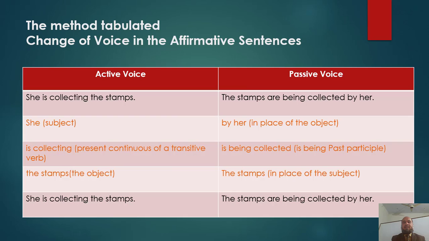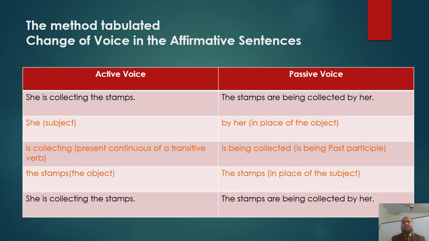At first place, subject she is changed and it takes place of the object in passive voice. Its change is by her. With regard to verb, is collecting is changed into is being collected.